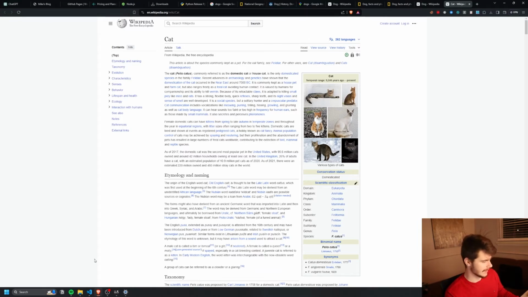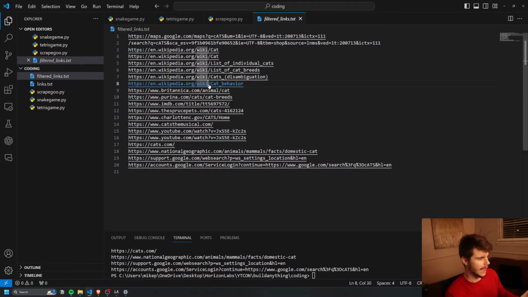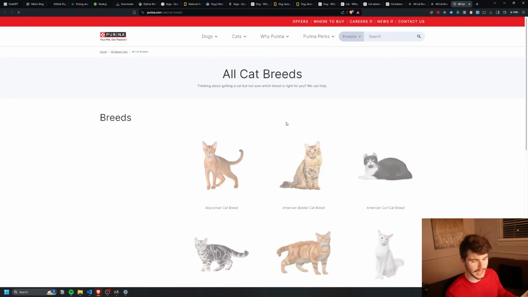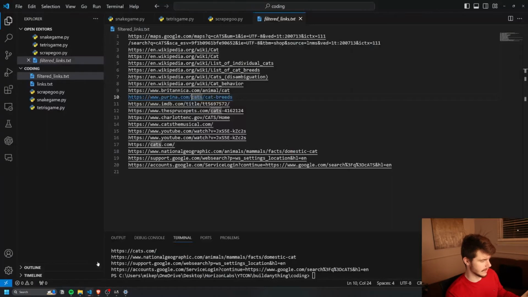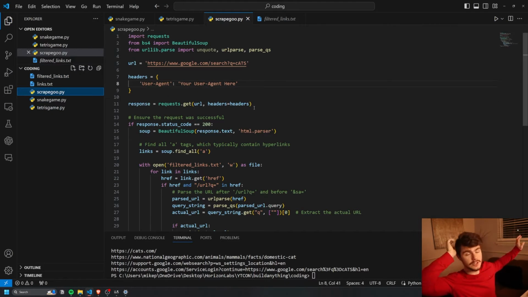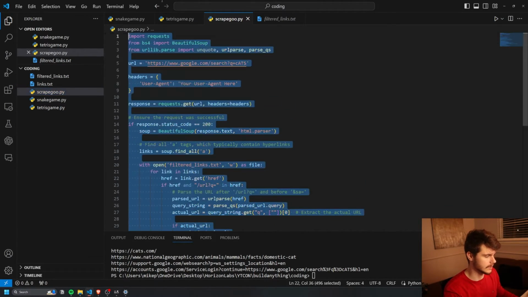We have cat Wikipedia, cat behavior, cat breeds. What kind of breeds of cat are there? Look at that. But yeah, this is just one area of scraping that I wanted to demonstrate. Obviously, you can take this and do whatever you want with it and scrape any kind of publicly available information. I would say with scraping specifically, just be careful if you make too many requests, as they can IP ban you. But as long as you're pretty careful and safe about it, you should be pretty good.